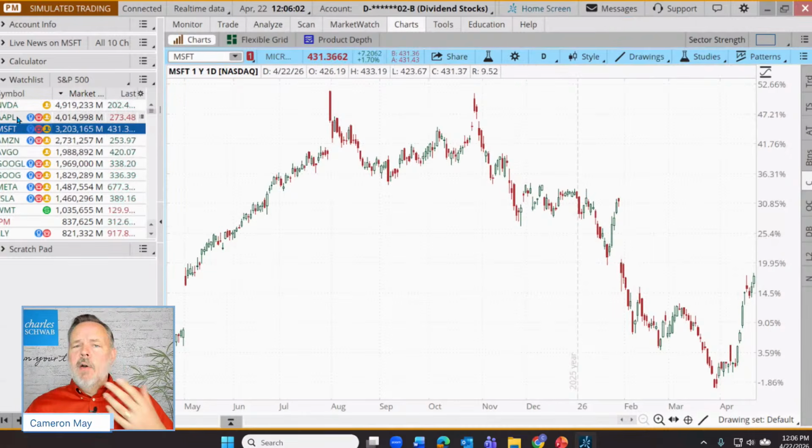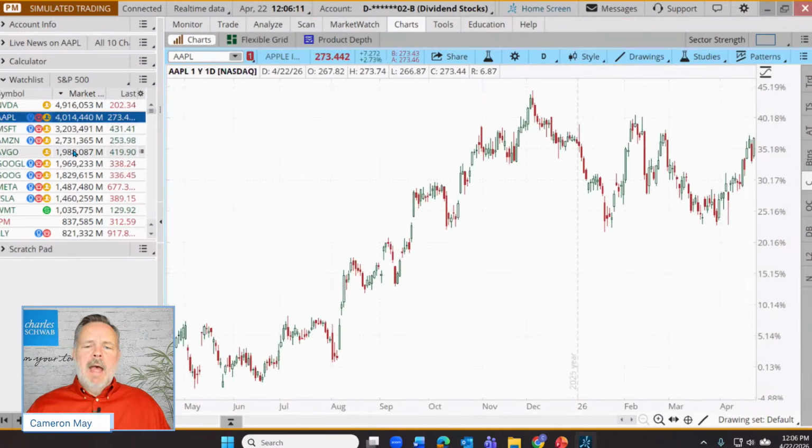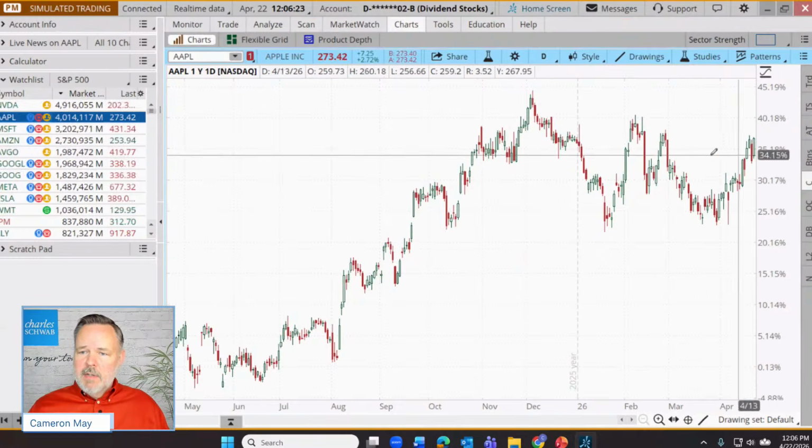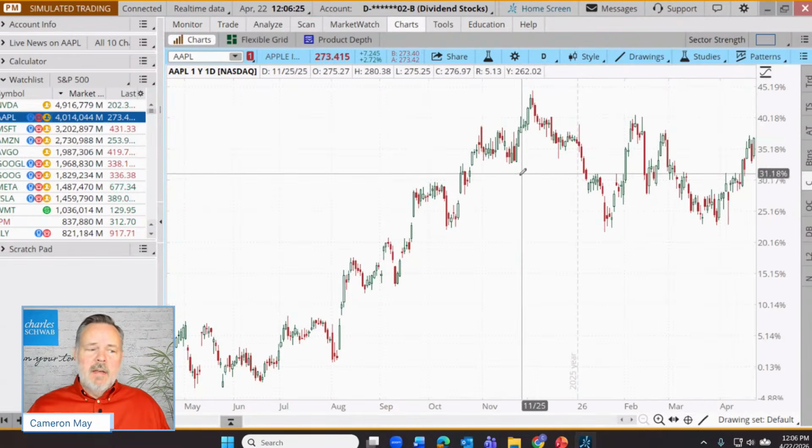So now, as I go through this, a comparison of historical performance is obviously not a guarantee of future performance. But let's go back here to Apple. That's nice to be able to do this one stock at a time, but sometimes what we'd like to do is see both at the same moment. It's nice to be able to see the percentages, but also the charts themselves.